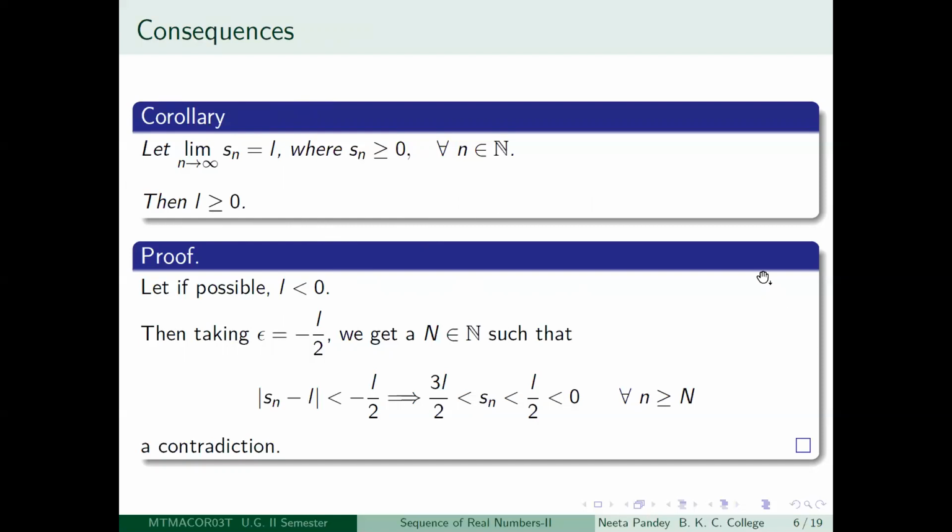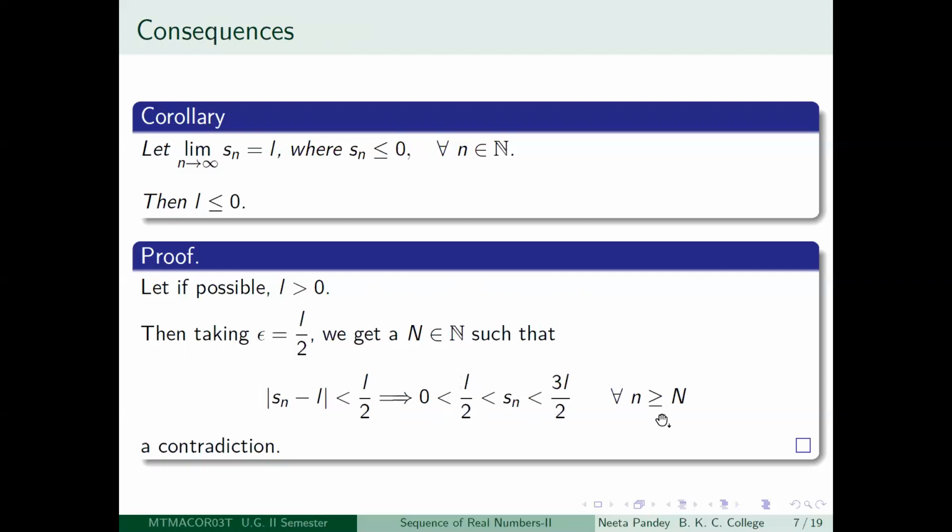So we have written down carefully here that if possible let L be less than 0, then if you take epsilon to be equal to minus L by 2, you will get the same proof. See, there is nothing extraordinary here. Modulus of S_n minus L is less than minus L by 2, because now it is positive after a certain term.